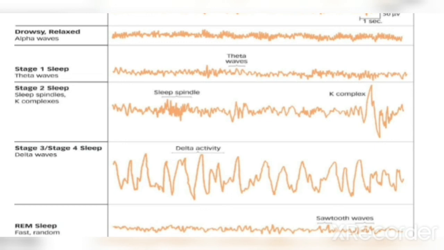In REM sleep, you can see fast random waves, the sawtooth waves. Totally different types of waves in different types of conditions: during awake condition, during drowsy or relaxed condition, during stage 1 sleep, during stage 2 sleep, during stage 3 or stage 4 sleep, during REM sleep.